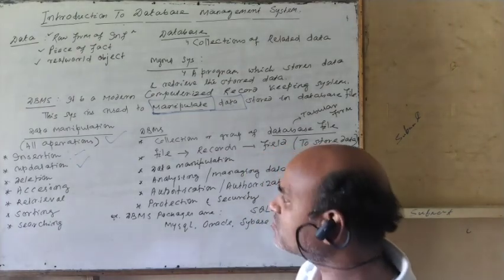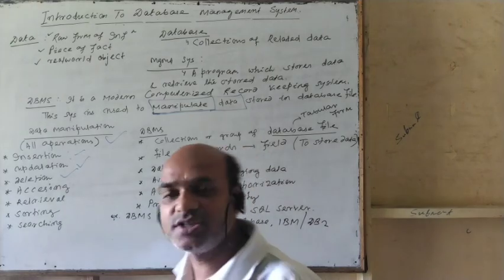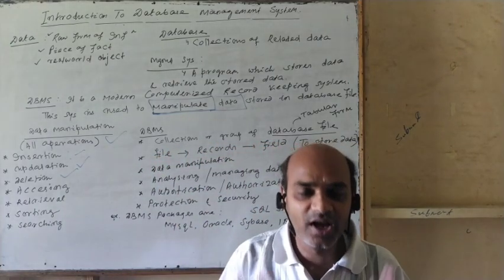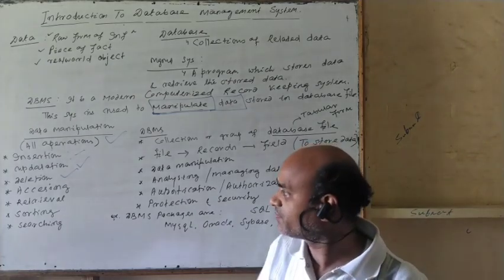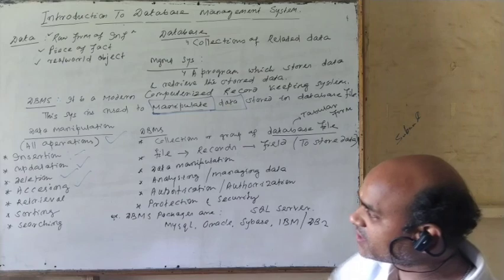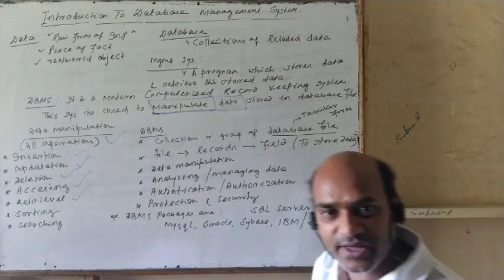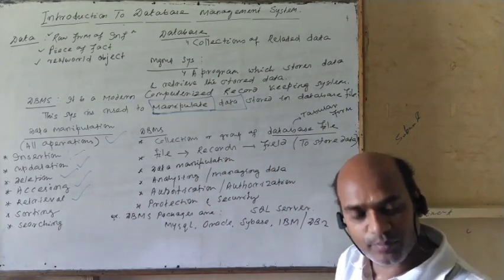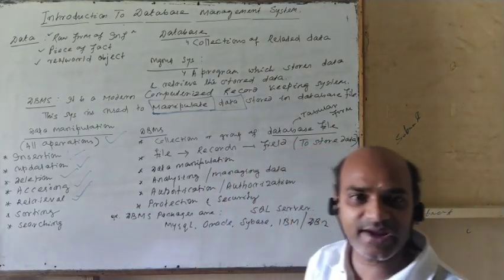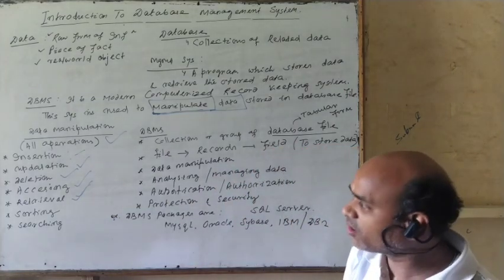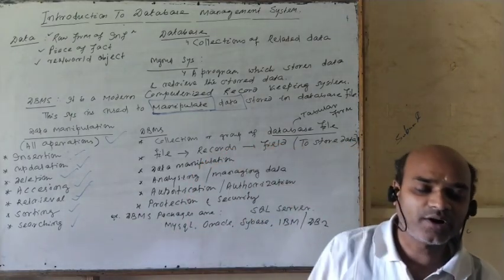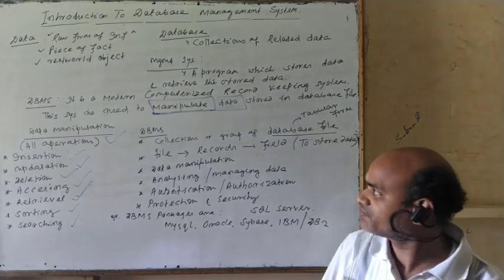Then deletion, to remove or delete data from the database. Then accessing, you can get information from the database. Retrieval operations, you can retrieve. There are so many operations: you can access, get, store, create. And sorting and searching, you can also search for required data from the database.